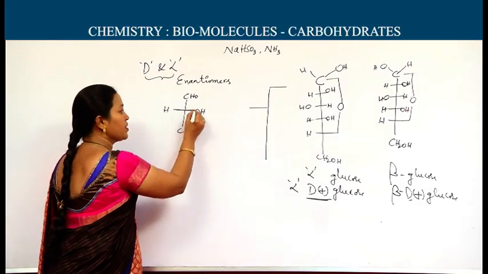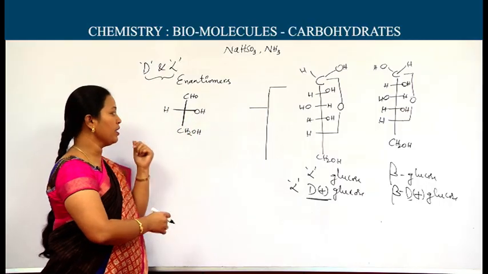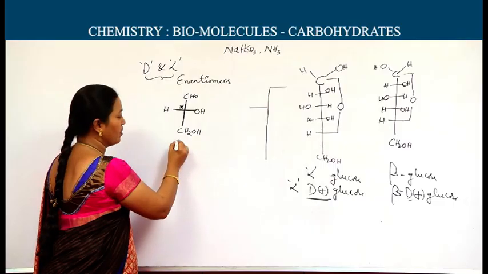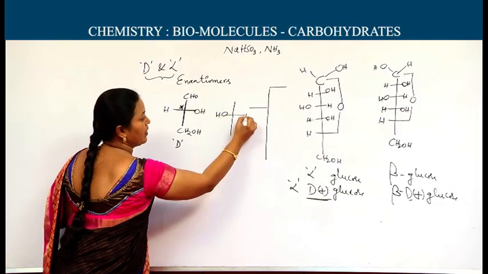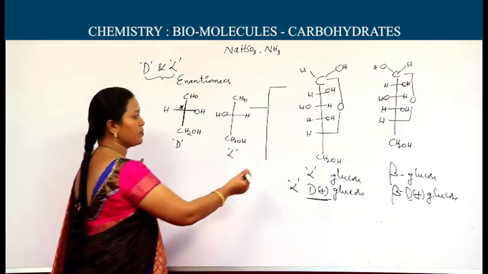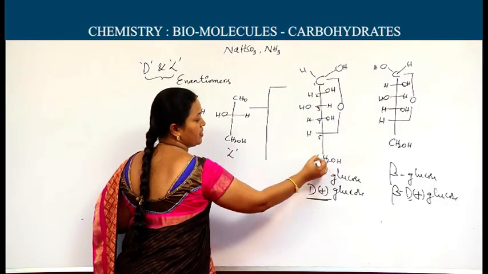If we observe the asymmetric center in this kind of structure, we can give the names D and L. Asymmetric carbon with OH group on the right side, we call the D form. Asymmetric carbon with OH on the left side, we call the L form. The same thing we can observe here: C1, C2, C3, C4, C5, C6.